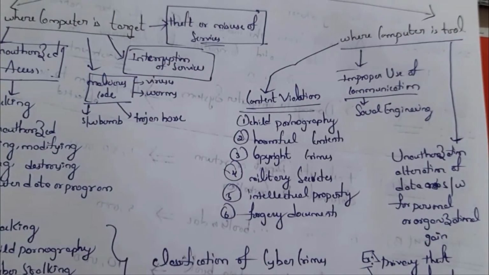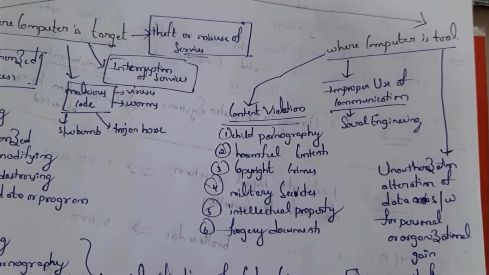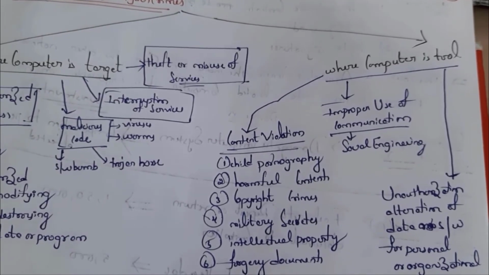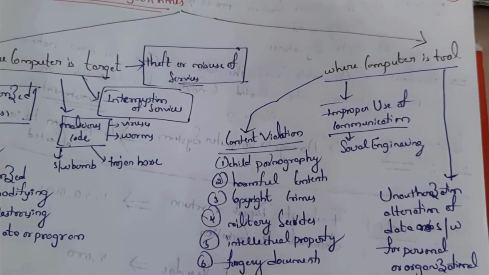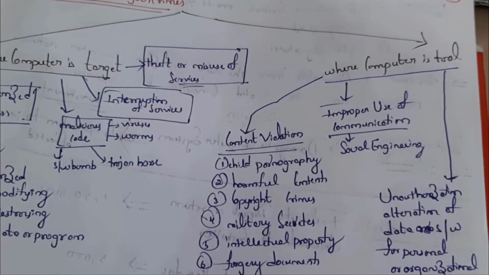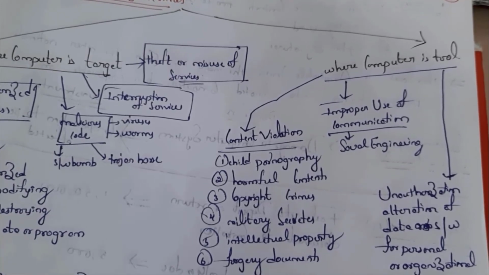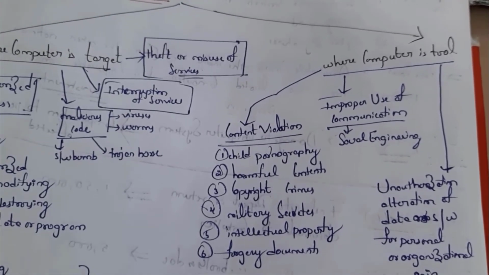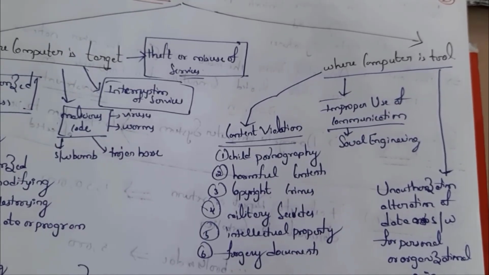Misuse of service is, in a company there are so many people working. Each employee has different kind of service. For example, in a company, the manager has the right to access the database, but instead of the manager, an employee accessed the database. That means the employee misused that service. It is an example of misuse of service.